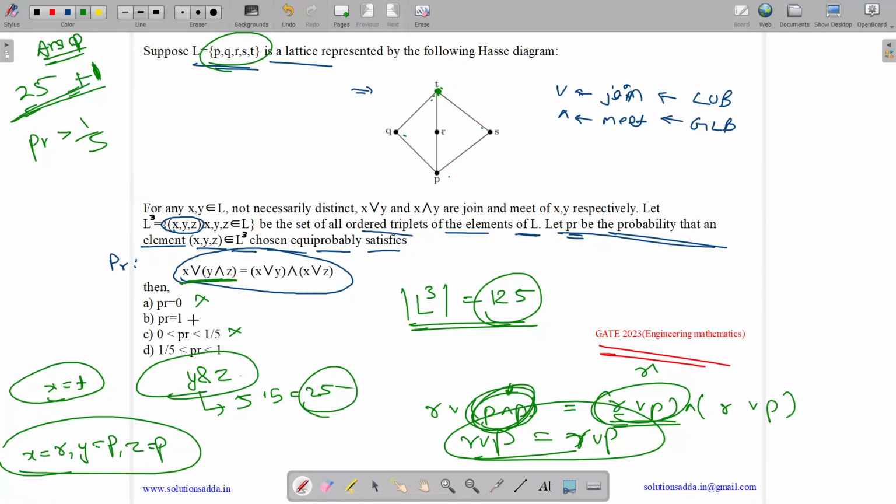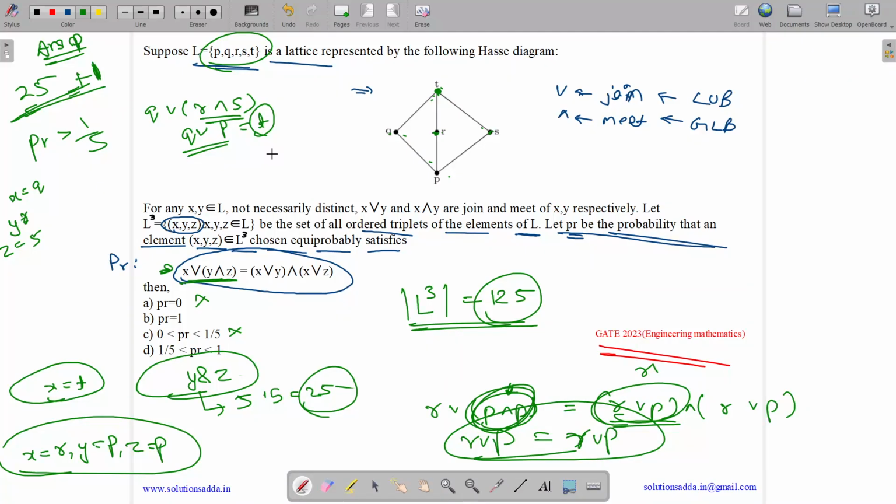To do this we need to find a condition in which this is not satisfied. So for this, assume that we have x as Q, y as R and z as S. Now let us see: we have x as Q, Q join (R meet S). What is the value of this? The lower bound of R and S will be P. So Q join P, the least upper bound of Q and P, will be T. So we got T.